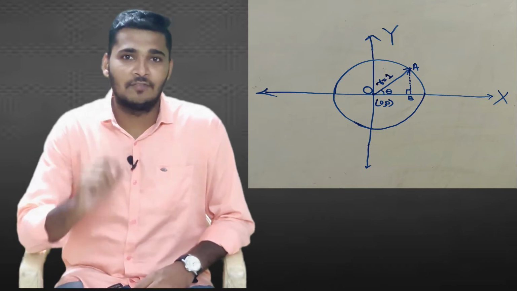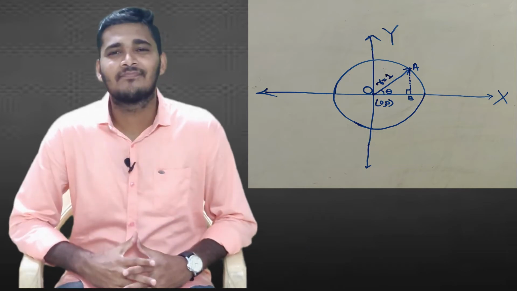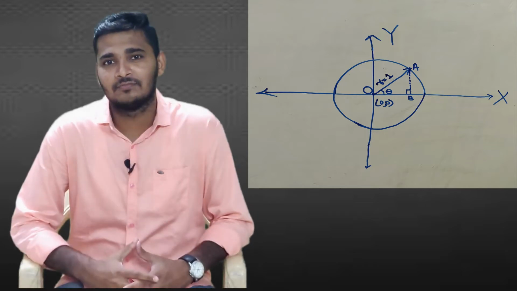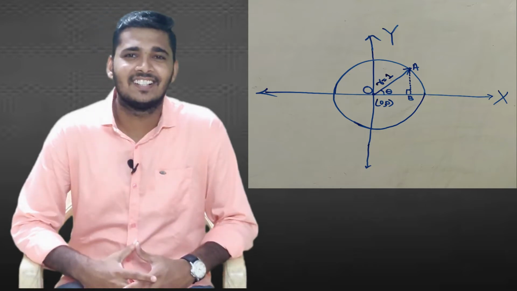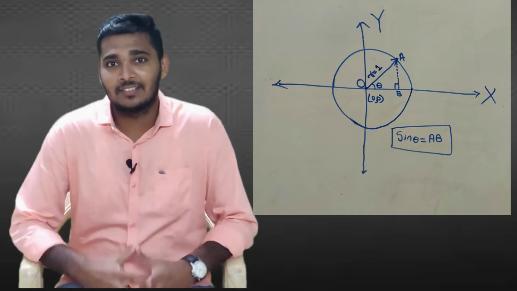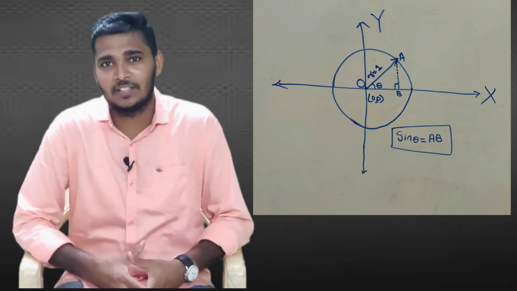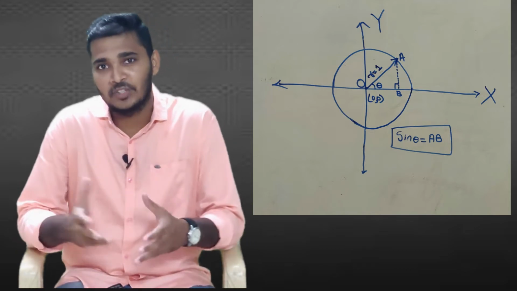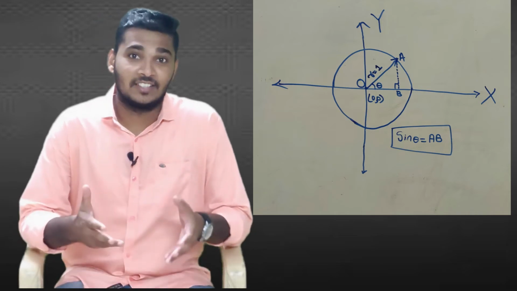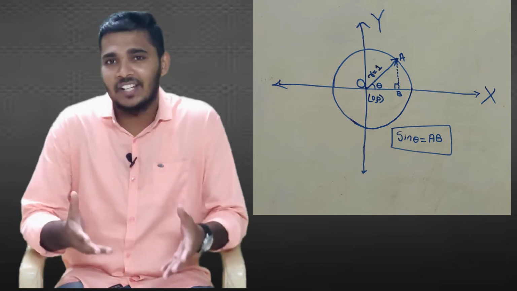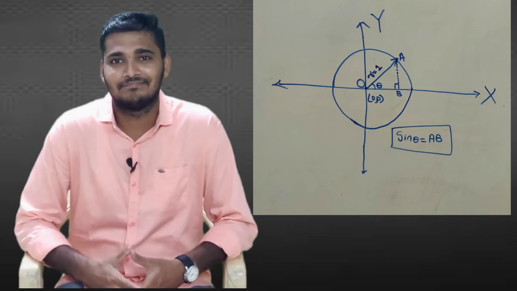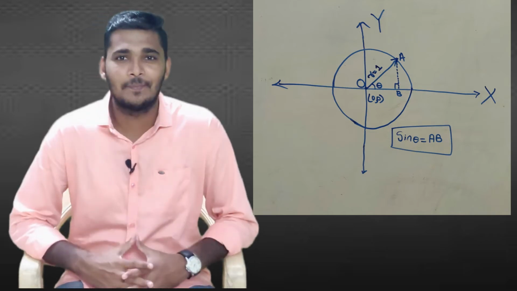Now let's apply the sine function to that angle. What will be the value of sine theta? It will be AB, right? Because according to the definition of sine, it is opposite divided by hypotenuse. Opposite is AB, the hypotenuse is the radius, and the radius is 1. So the value of sine theta will be AB.